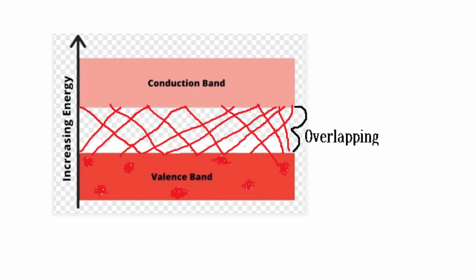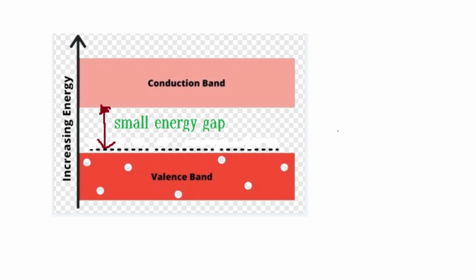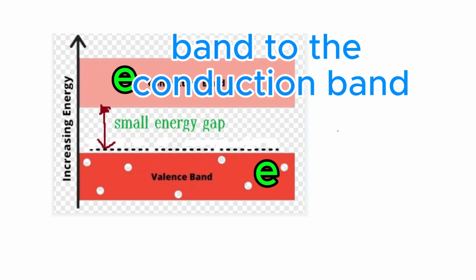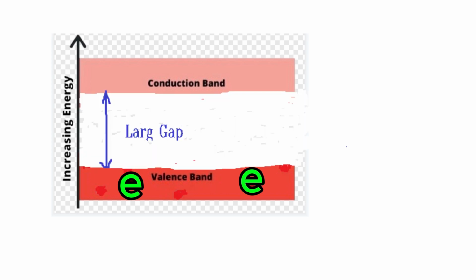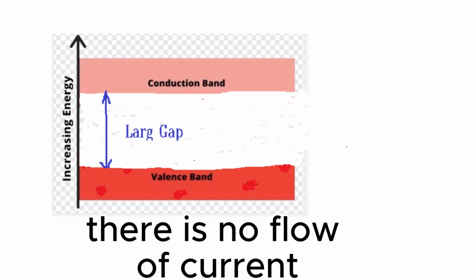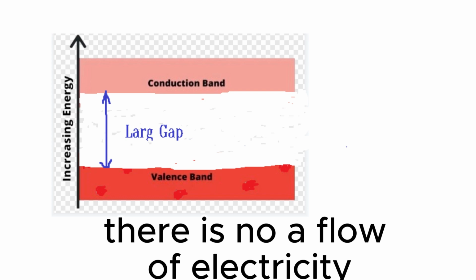In a semiconductor, we have a small energy gap between the valence band and conduction band. Because of this, it needs a small amount of energy to jump from the valence band to the conduction band. But an insulator has a large gap. Because of this, there is no movement of electrons, because it needs high energy to move from the valence band to the conduction band. So in an insulator, we have a large energy gap. There is no movement of electrons, which means there is no flow of current or electricity.